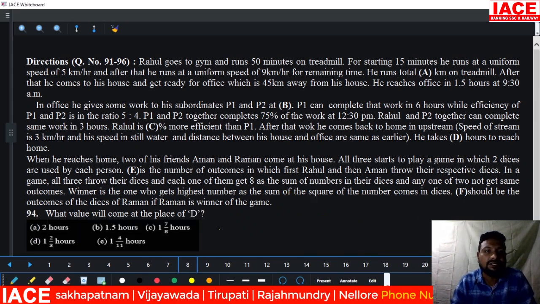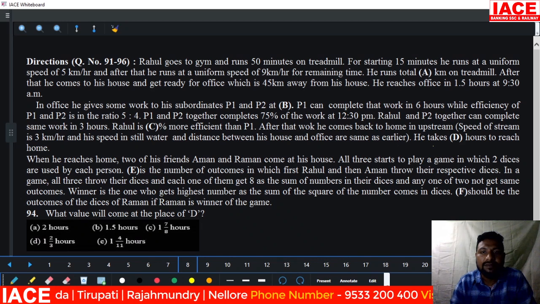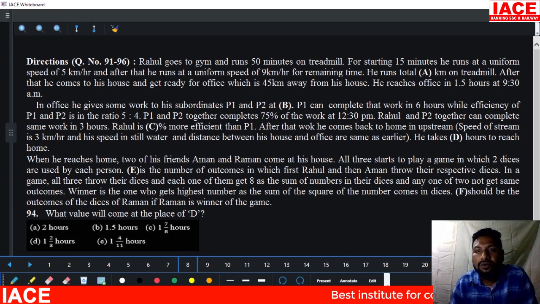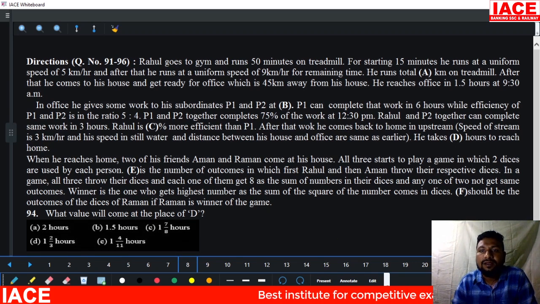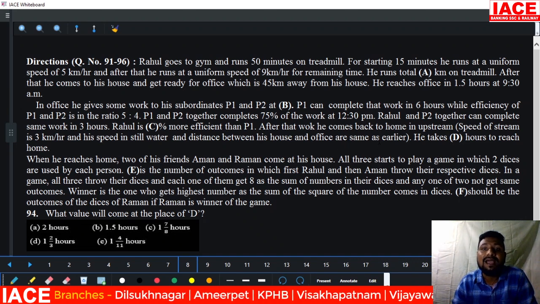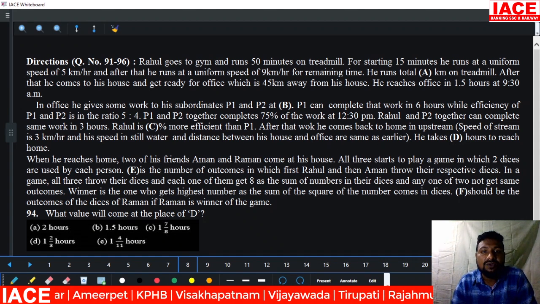Next, 94th question. D purpose. Look at, he takes D hours to reach home. After that, he comes back to home in upstream. He comes back by upstream. Speed of stream is 3 km per hour and his speed in still water and distance between his house and office are same as earlier. Same as earlier means look at here, his distance is 45 kilometers.